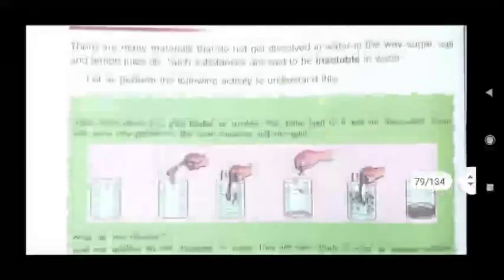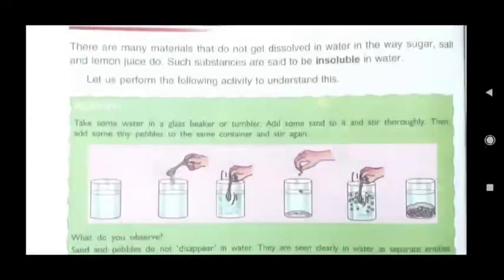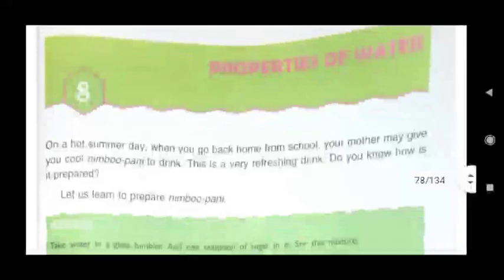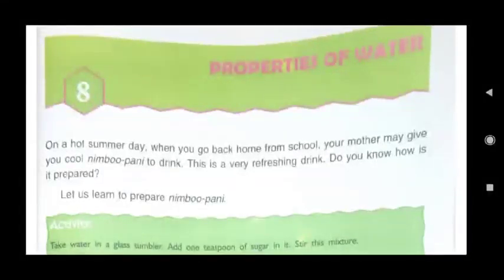Here sugar, salt and lemon juice, sand and tiny pebbles, and soluble substances. So these are your today's homework. Any of the activities you can do, but I am telling you to do that lemon juice activity because it is a refreshing drink also and you can have it.